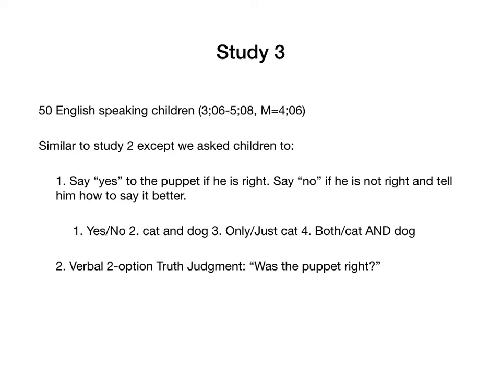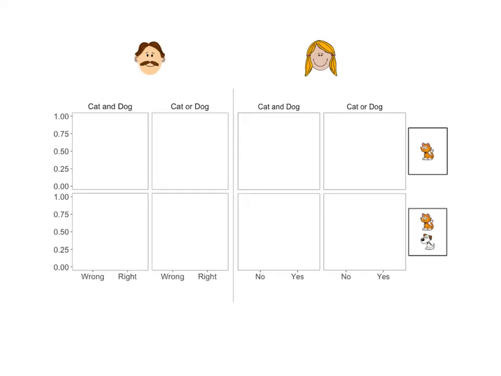study. Our prediction was that children will use the word both or emphasize and more often when 2 animals are on the card. After the child was done with his or her feedback to the puppet, we asked the verbal version of the forced choice binary judgment task as well. We asked, was the puppet right? We predicted that children would respond with yes to this question, even though they emphasized the word and to the puppet as a correction when both disjuncts are true. We pre-registered these details of study 3 in an as-predicted format before running the study.